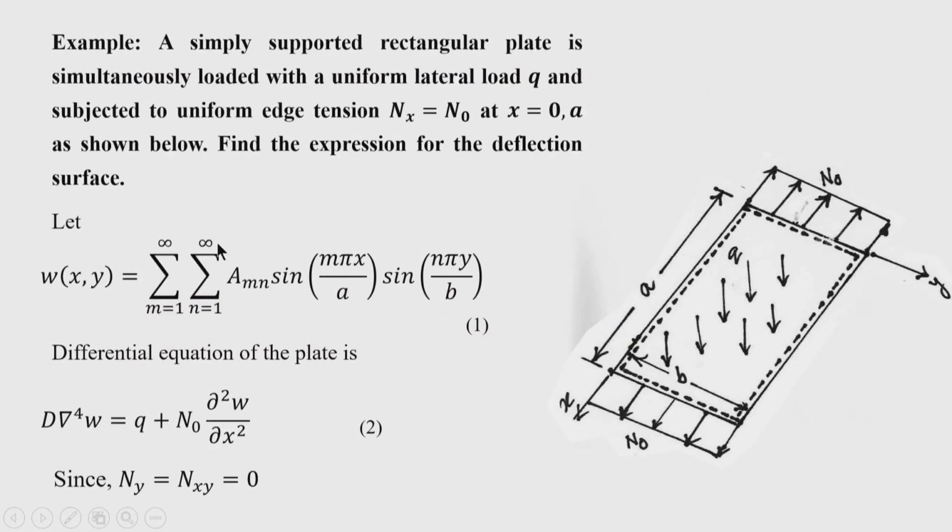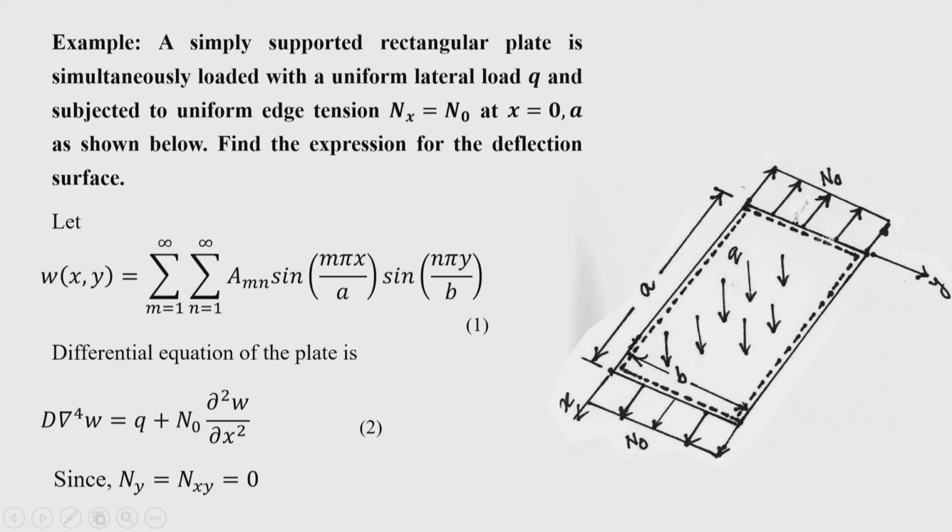We have taken a simply supported plate, all edges are simply supported as seen in this figure, and it is subjected to transverse load q as well as this axial compression here, n naught. So, n naught is the compressive force, but for the time being we will take it as a tensile force, because we have now just derived the equation of equilibrium with the tensile force.